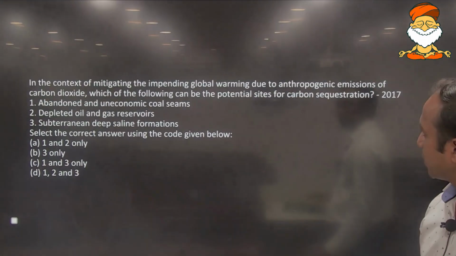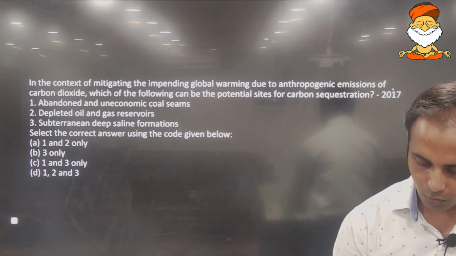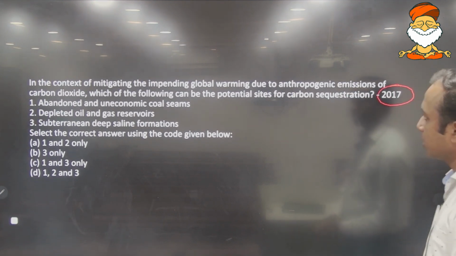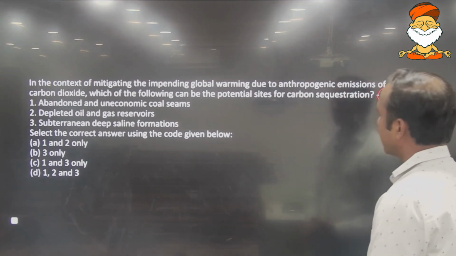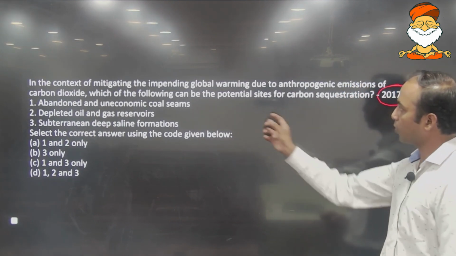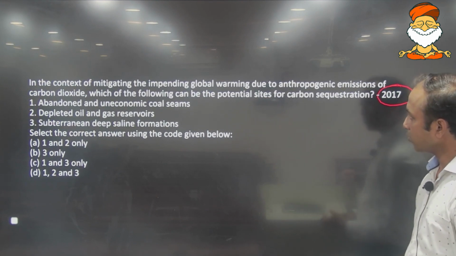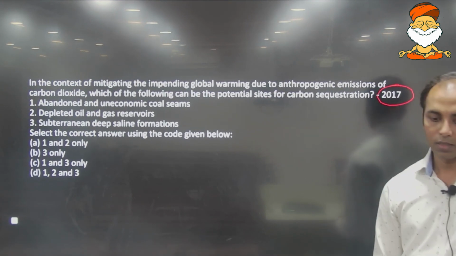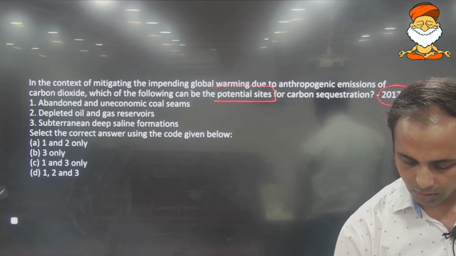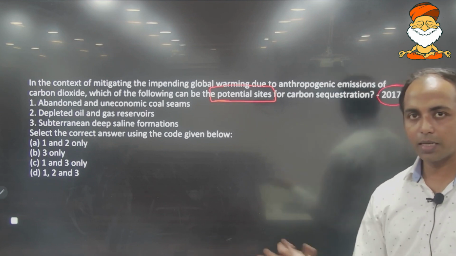Simple. Here is the question, asked in 2017. The question says: in the context of mitigating the impending global warming due to anthropogenic emission of carbon dioxide, which one of the following can be the potential site? See, over here UPSC has mentioned the term "potential site." It means possibly, so it can be anything.